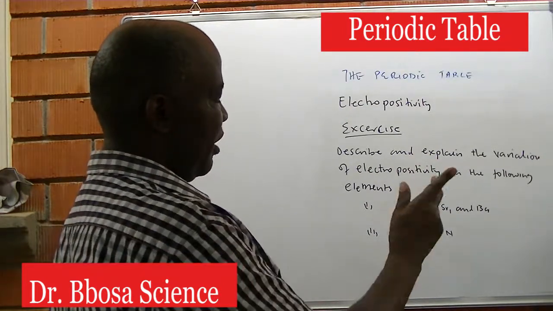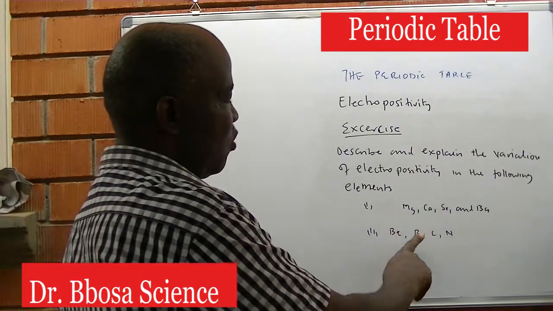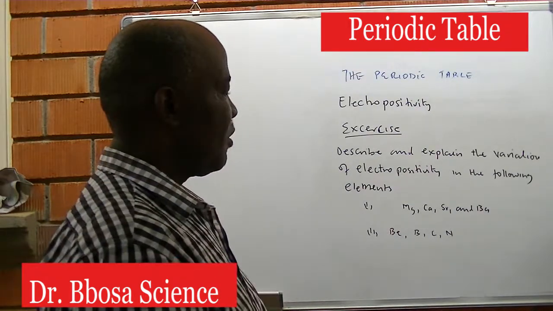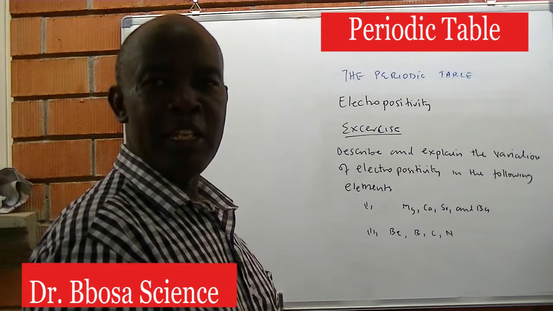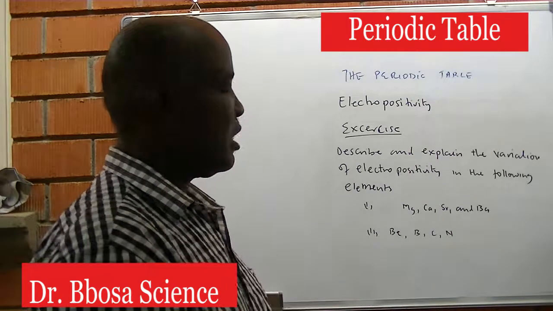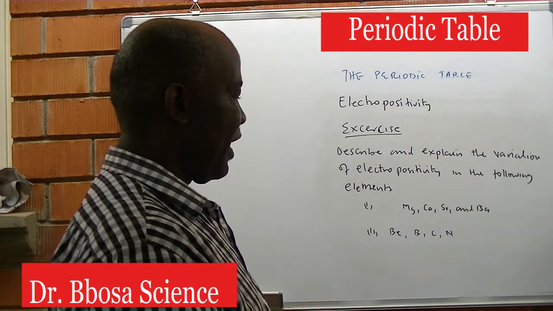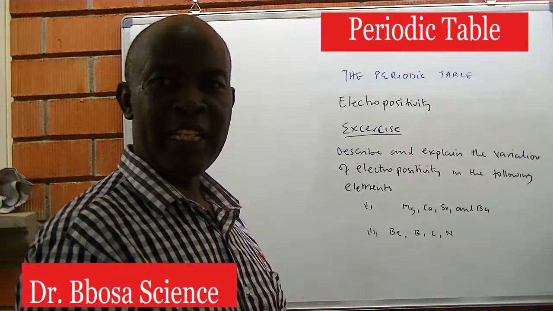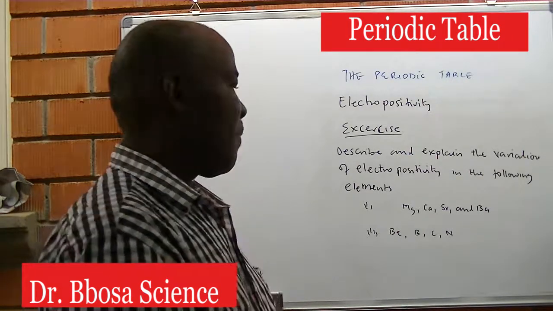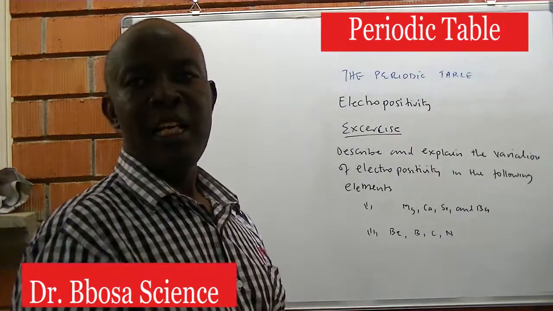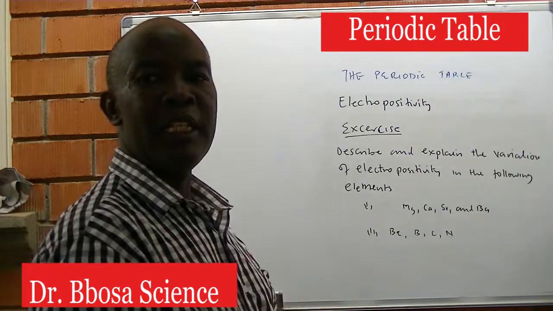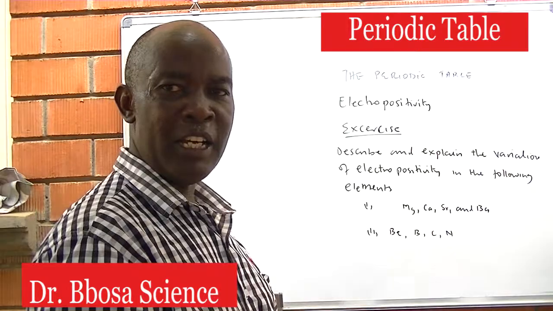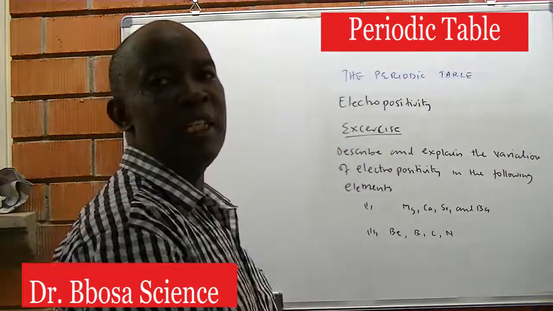So you can now say that from beryllium to boron to carbon to nitrogen, electropositivity decreases due to an increase in effective nuclear charge. Or we can say that from beryllium to boron to carbon to nitrogen, both nuclear charge and screening effect increase, but the increase in the nuclear charge exceeds the increase in the screening effect, leading to an increase in effective nuclear charge and a decrease in electropositivity.